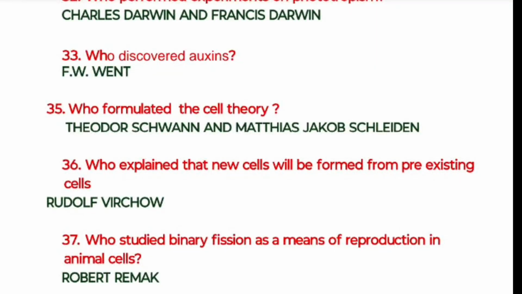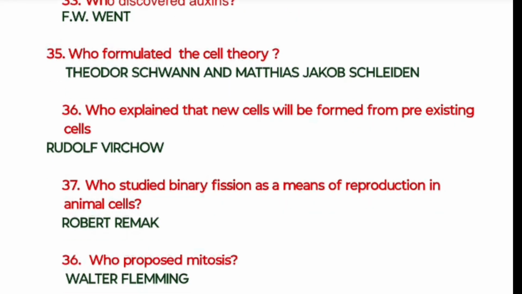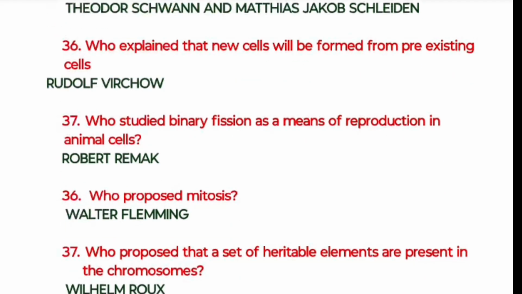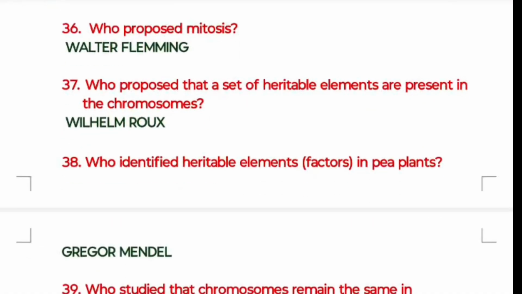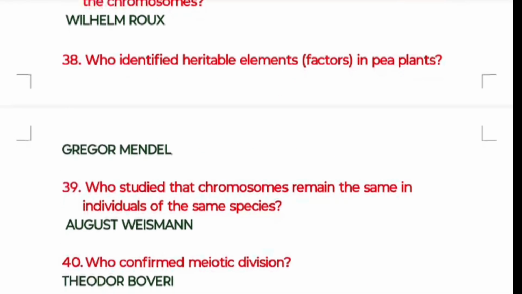Who explained that new cells will be formed from pre-existing cells? That is Rudolf Virchow. The 37th one: who studied binary fission as a means of reproduction in animal cells? Robert Remak. The 36th one: who proposed mitosis? Walter Flemming. Next is the 37th one: who proposed that a set of heritable elements are present in the chromosomes? Wilhelm Roux, a very very important bit.